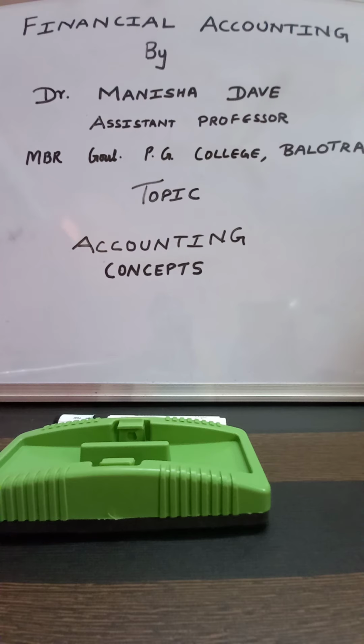The second concept is dual aspect concept. This concept is based on double entry system of bookkeeping. This is the core concept of accountancy. Every business transaction affects at least two aspects of the business. Every transaction has two sides, at least. If one account is debited, then another account is credited. Every financial transaction involves duality of effects, the receiving of a benefit and the giving of a benefit.